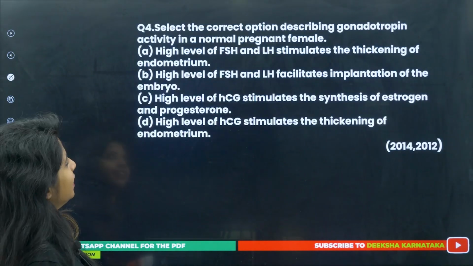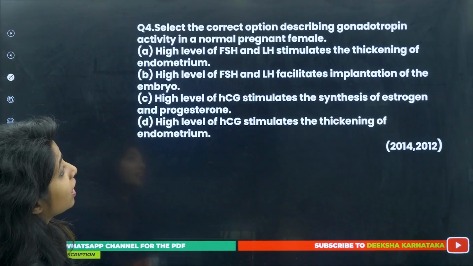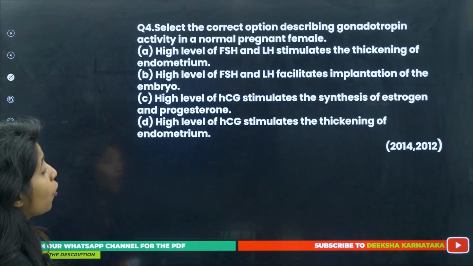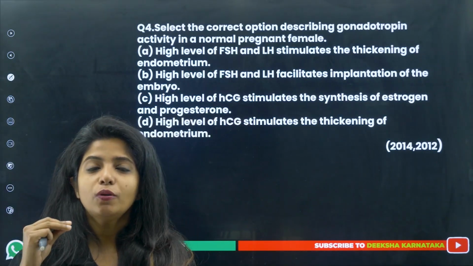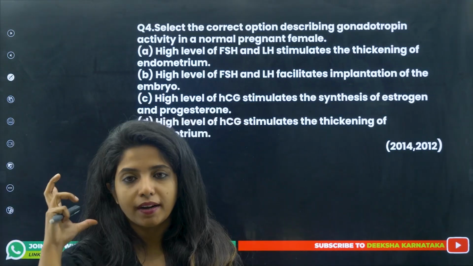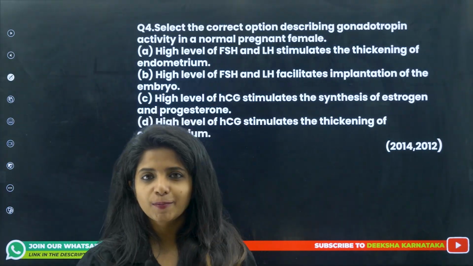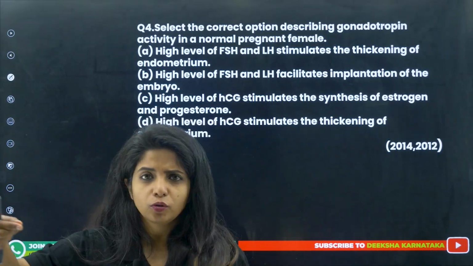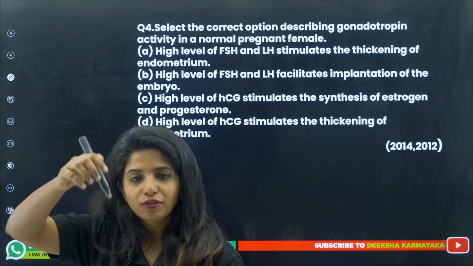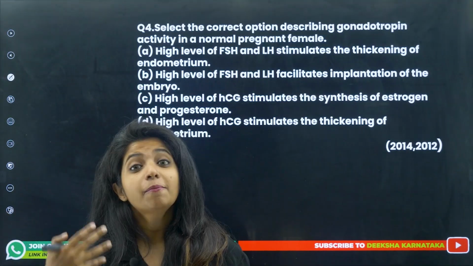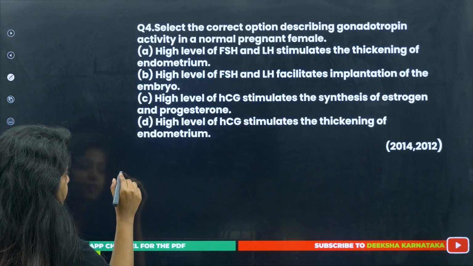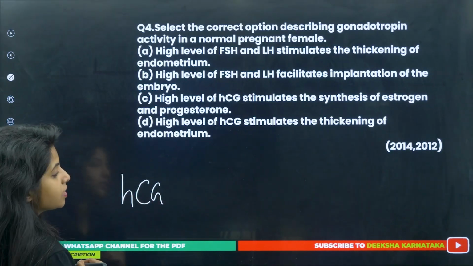Now, select the correct option describing gonadotropin activity in a normal pregnant female. So, how do we recognize that a person is pregnant? What is the first test? Urine test. In the urine you might have seen people using the strip to see whether that line is coming over there, right? Well, it checks the presence of a hormone known as HCG.